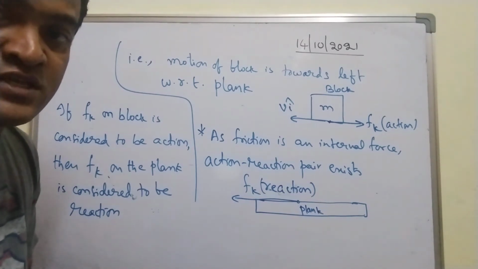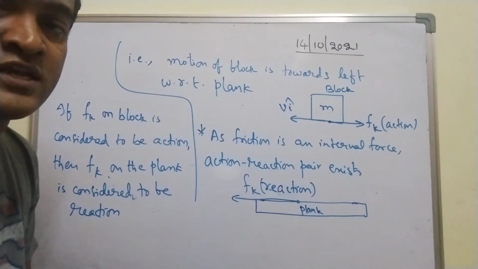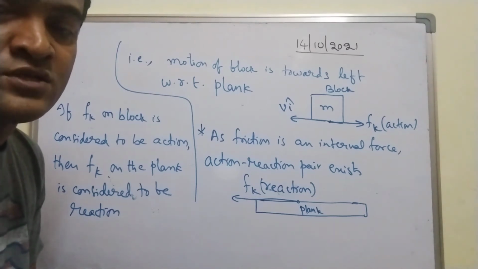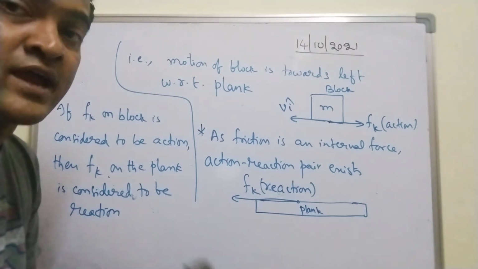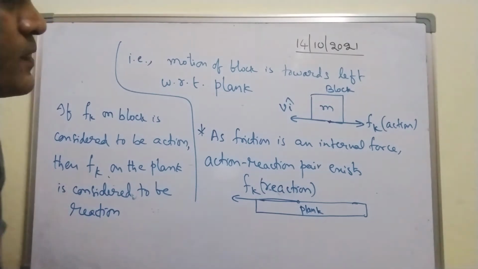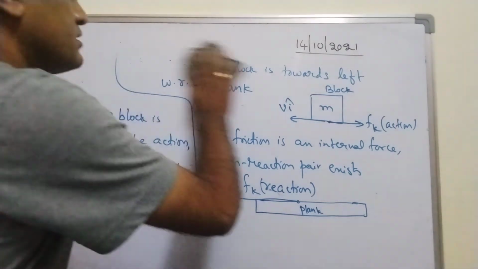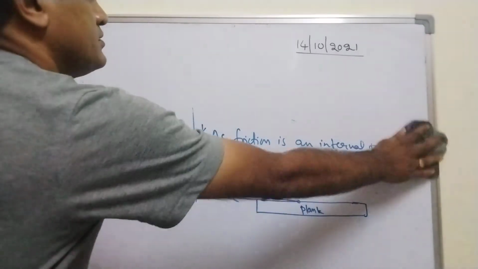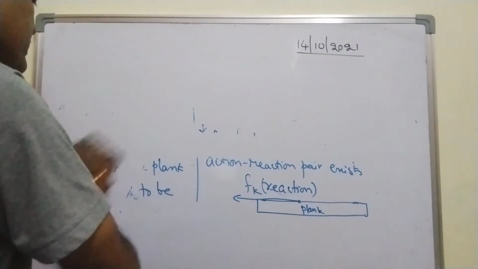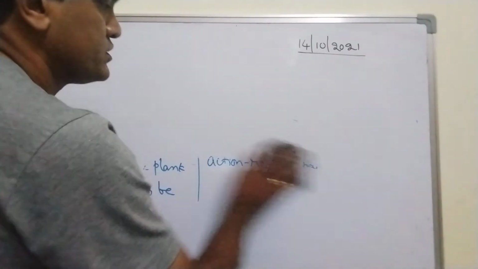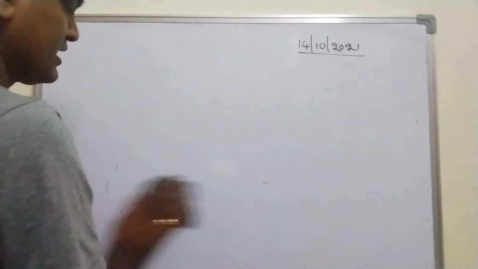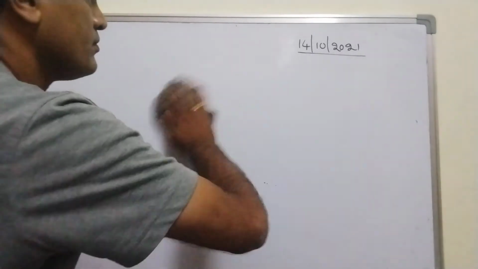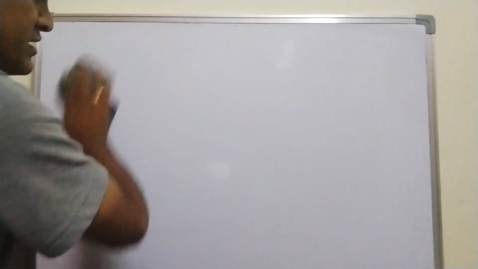And they should be opposite in direction. Action and reaction always act in the opposite direction, but they act on different bodies, right? Fine. Let me give an example so that you will get some clarity about friction.